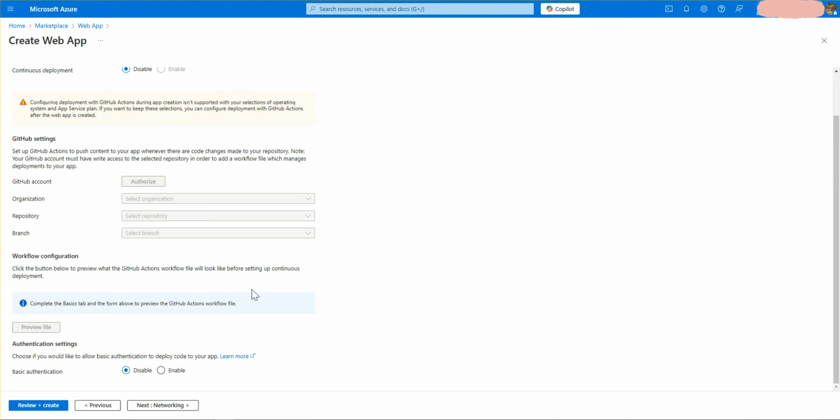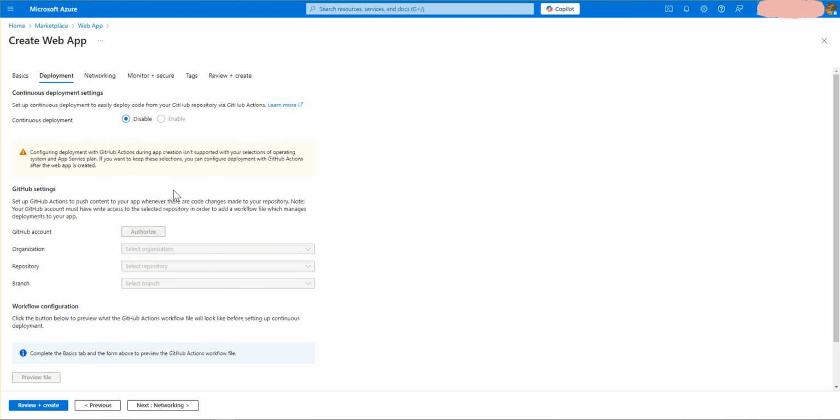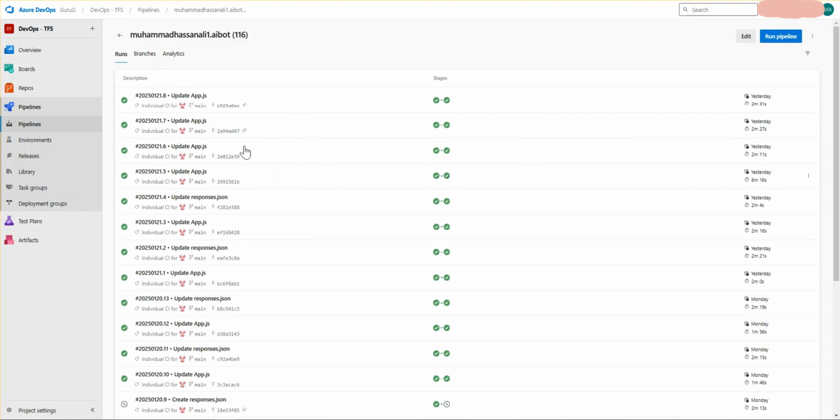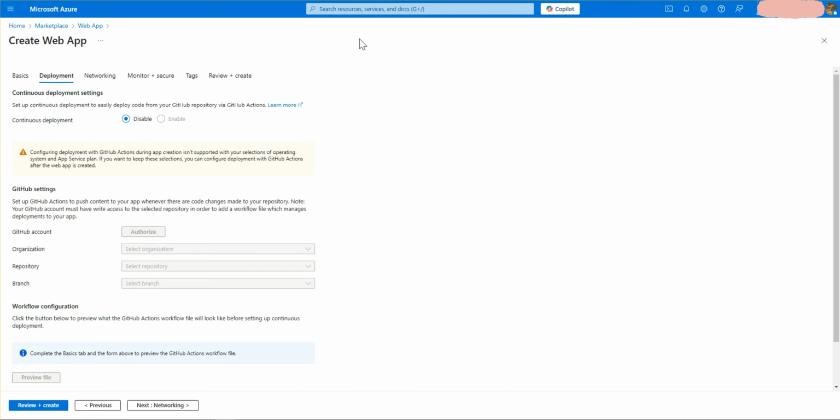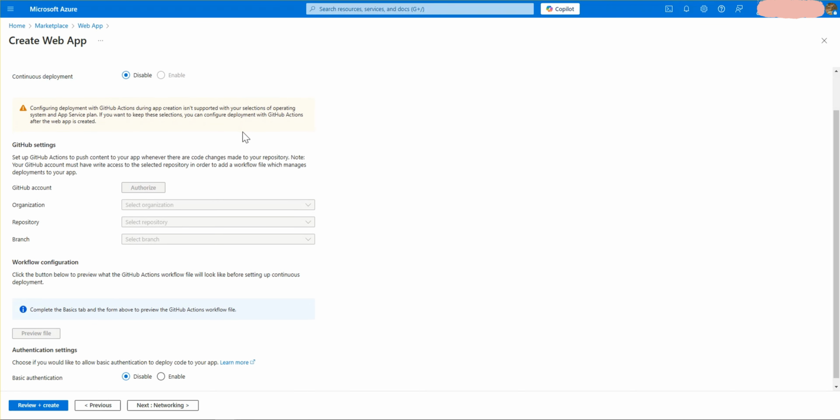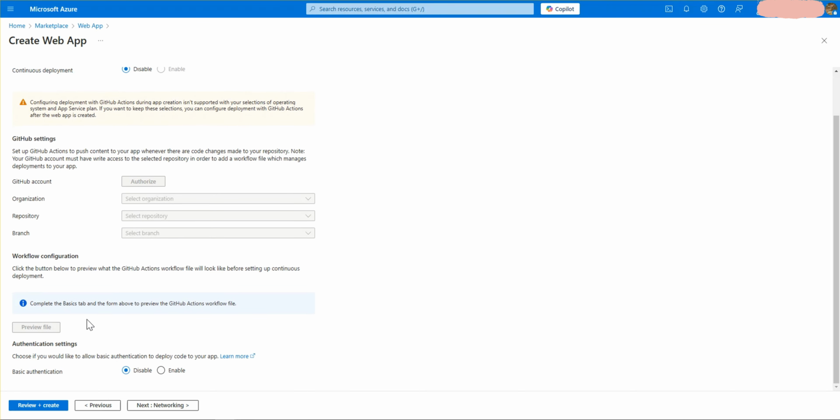Then one thing I have to add here: if you're using the Azure DevOps service, first you have to deploy this web app with the basic feature, with no additional settings and no GitHub accounts connected. You just have to deploy it basic, and then enter the variables into your script, connect it, and deploy it on the pipeline. It will automatically connect with the web app, so it doesn't matter to connect it via the web app too.